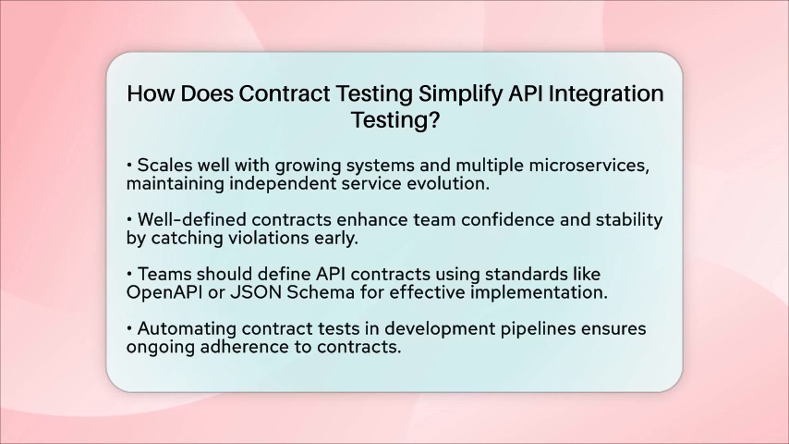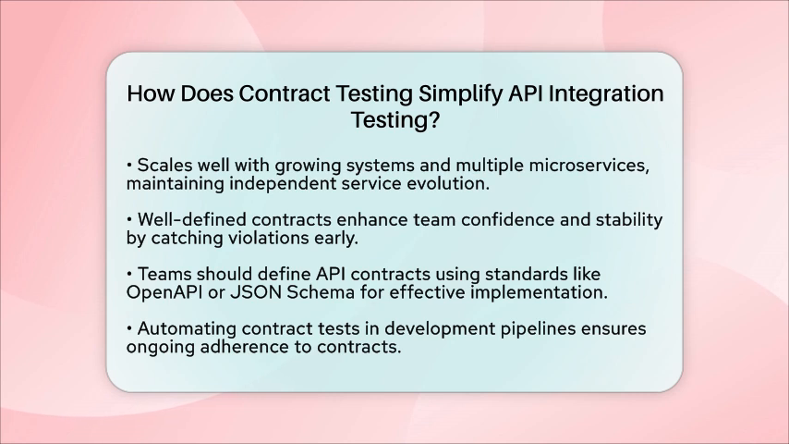To implement contract testing effectively, teams should define API contracts using standards like OpenAPI or JSON schema. Automating contract tests in development pipelines is also essential. This ensures that both providers and consumers continuously adhere to these contracts.